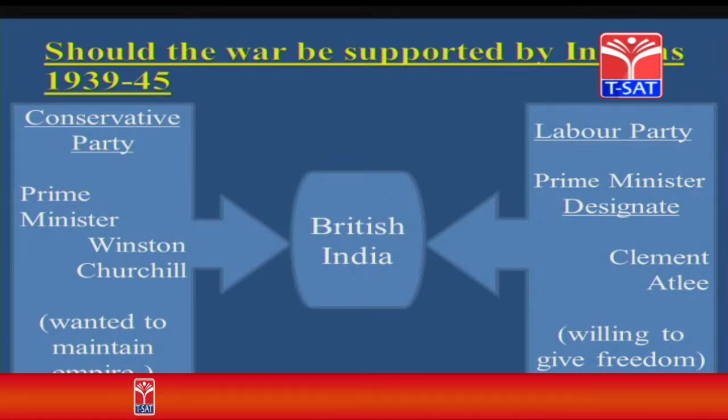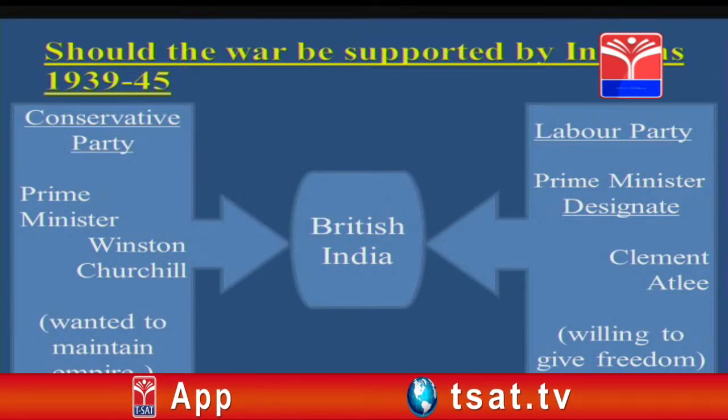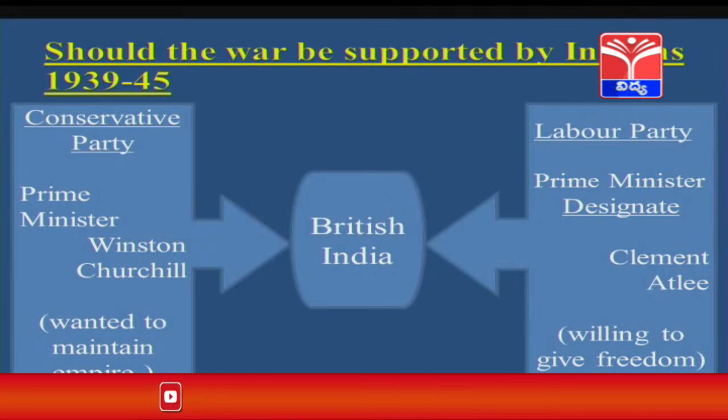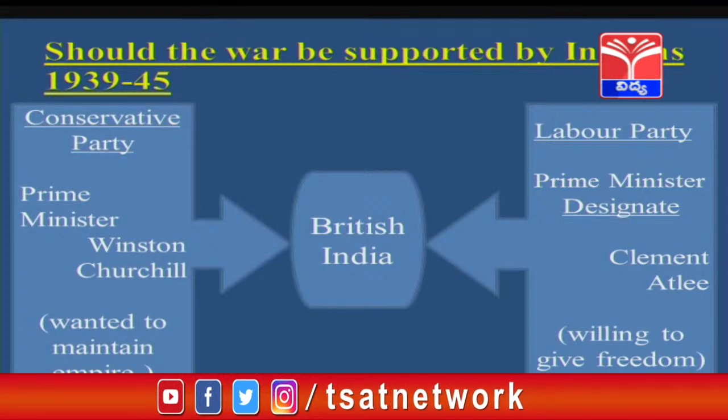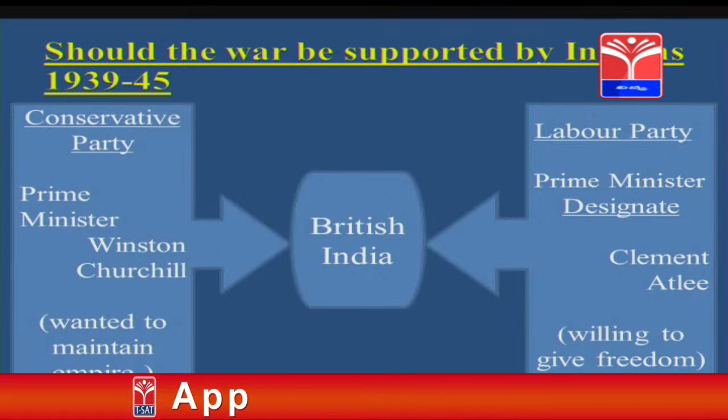Winston Churchill has sent Sir Stafford Cripps to convince Indians to participate in the war, but did not promise any freedom. At the same time, Labour Party designate Prime Minister Clement Attlee has promised that if at all Labour Party comes to power in England, they are going to make India free.